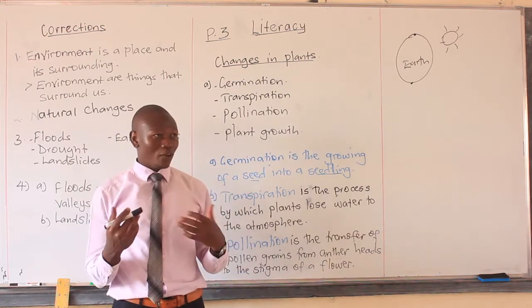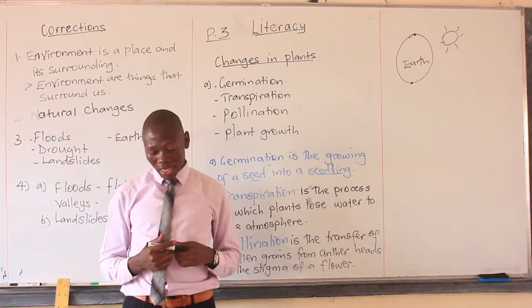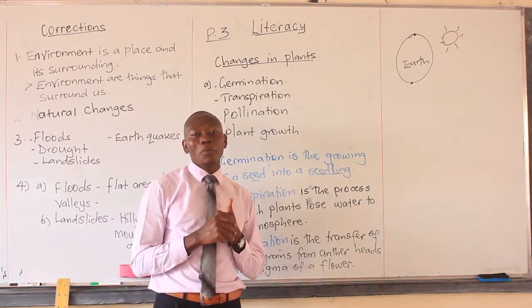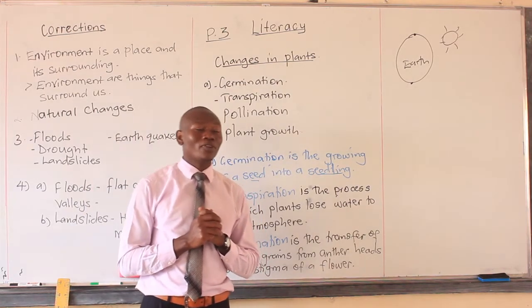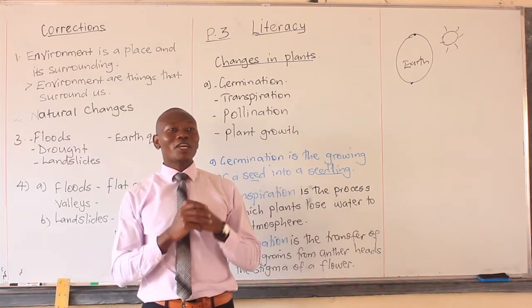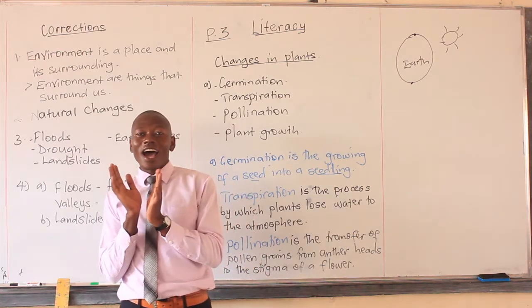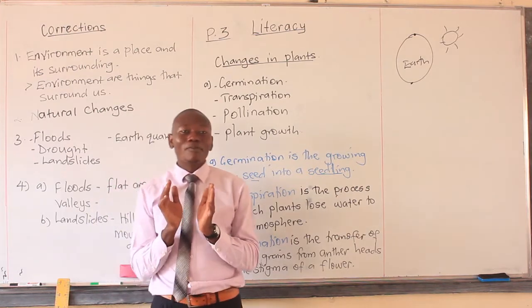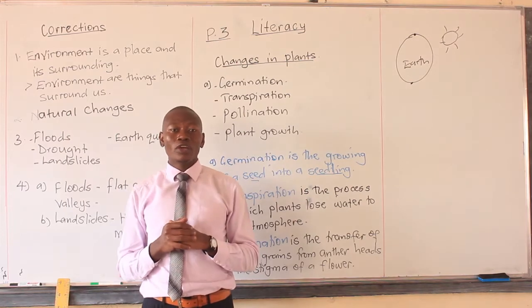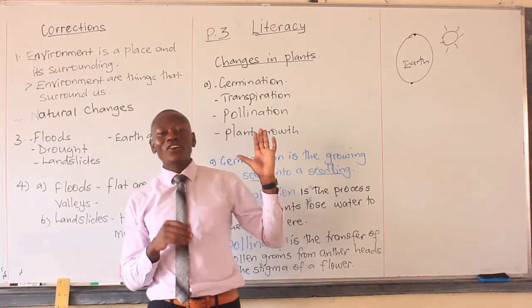Man cannot influence that change. Another one here is change in the shape of the moon. This is understandable with our brothers and sisters who are Muslims. Why do you think sometimes the moon appears a half? Then by the end of the month you find it's a full moon. So these are also natural changes.